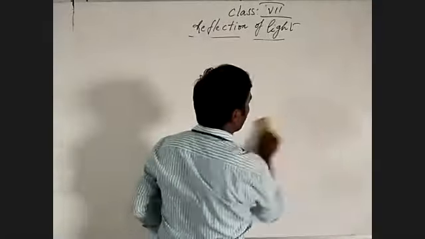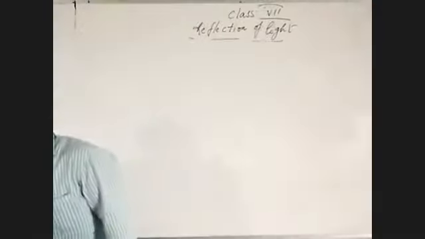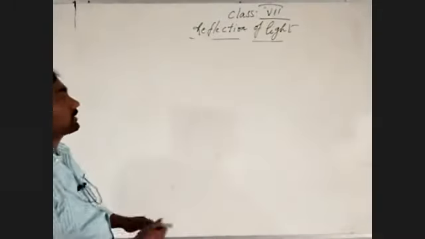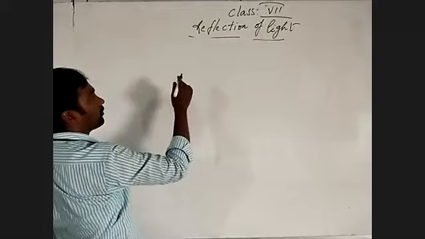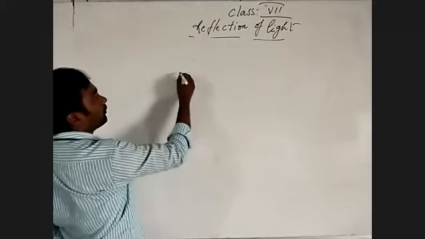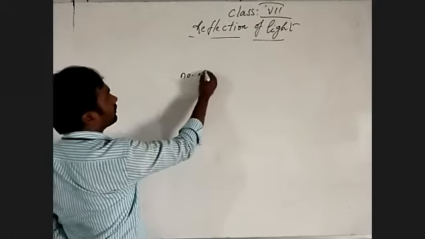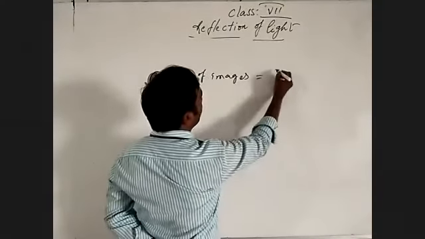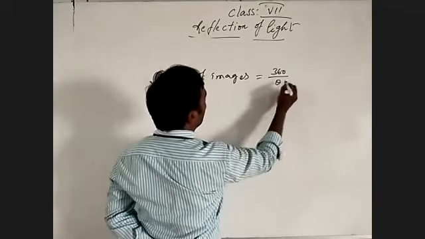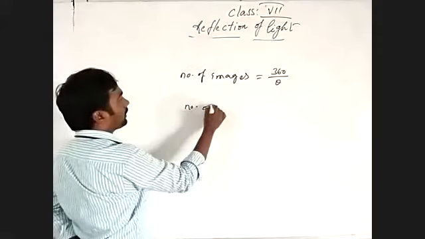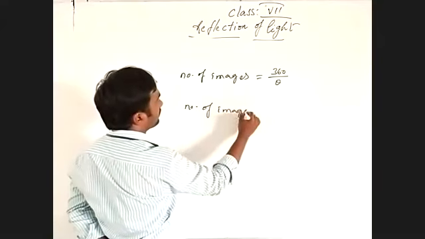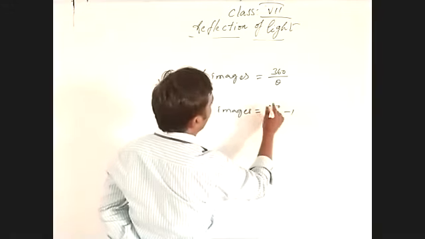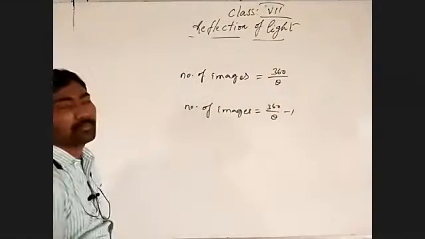There are two types of formulas to get the number of images. Number of images is equal to 360 by theta, minus 1.